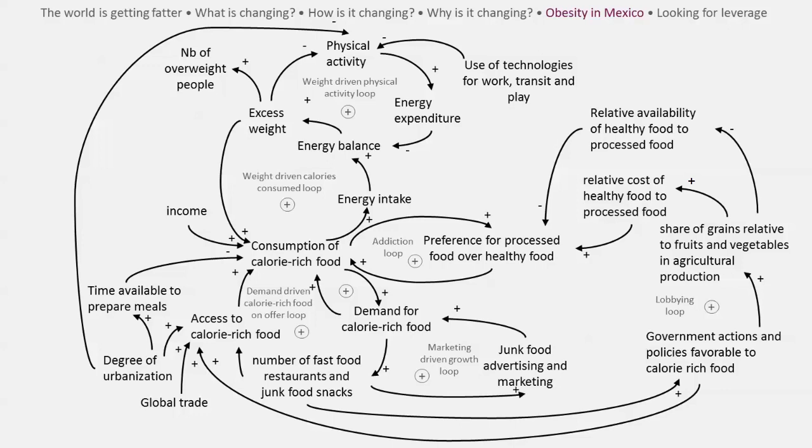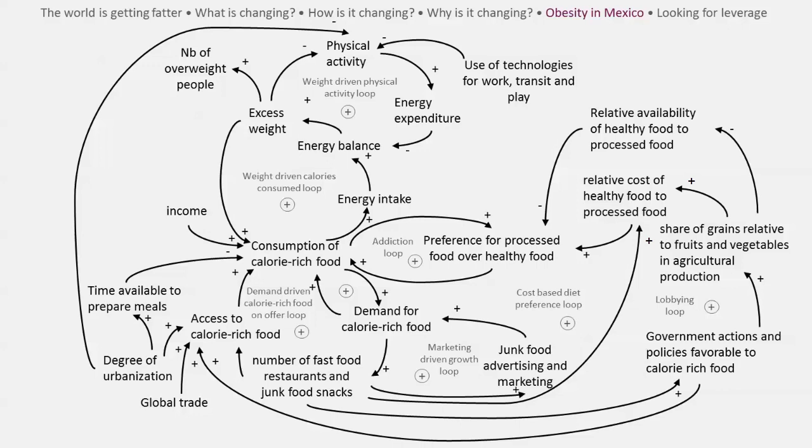Thirdly, as the consumption and production of calorie-rich food increases, increasing competition in economies of scale puts downward pressure on the cost of processed food relative to healthy food. We can add a link between the number of fast food restaurants and junk food snacks and the relative cost of healthy food to processed food. This link makes a reinforcing loop that we can call cost-based diet preference loop.